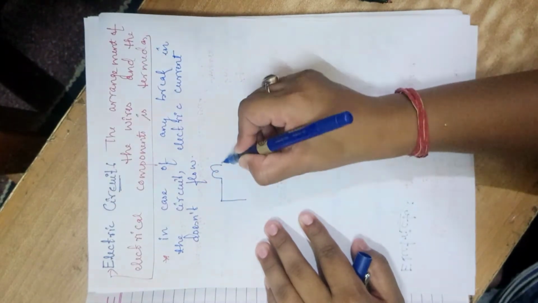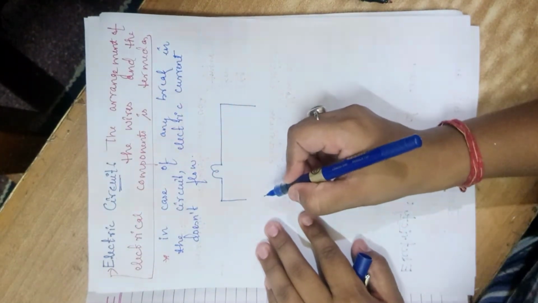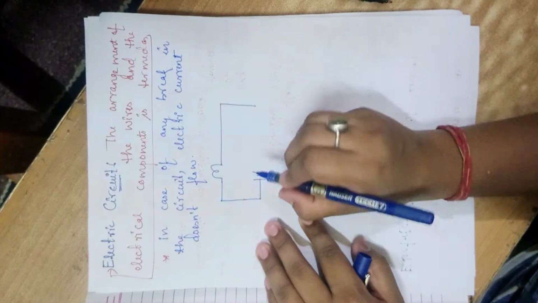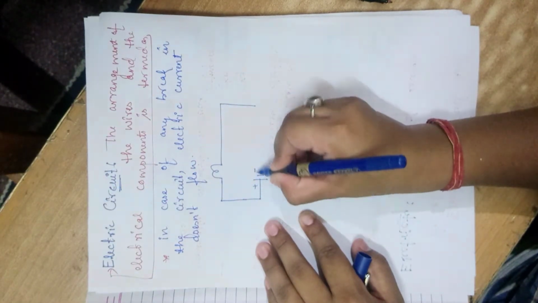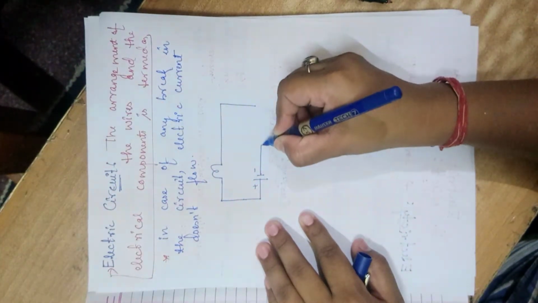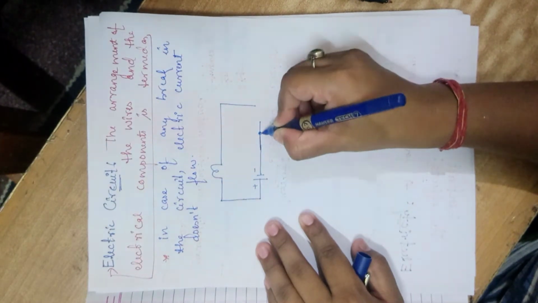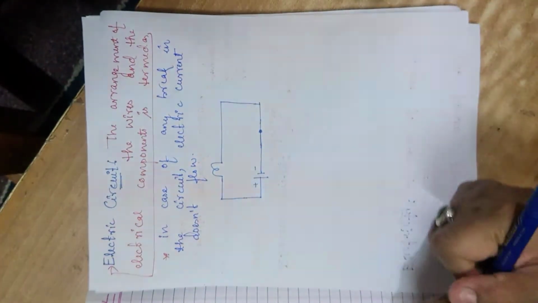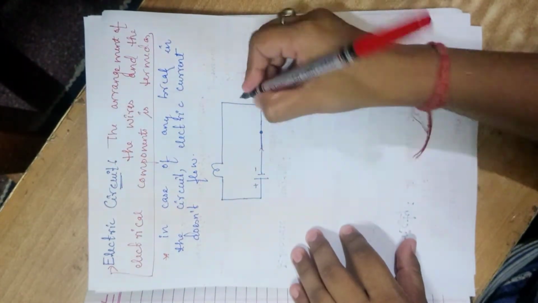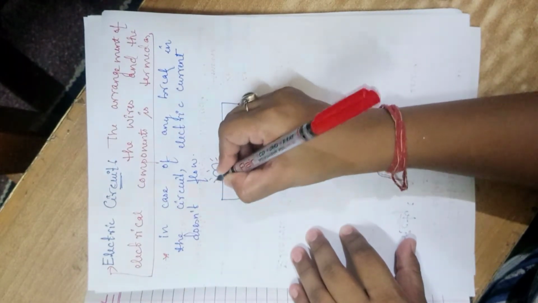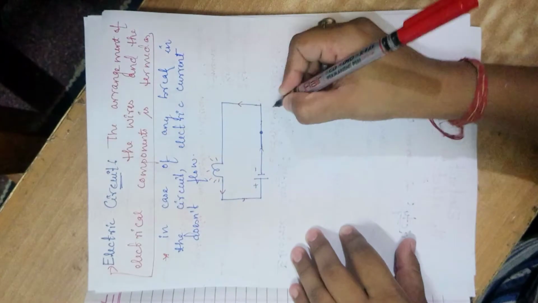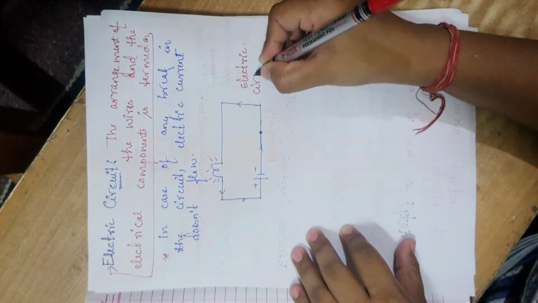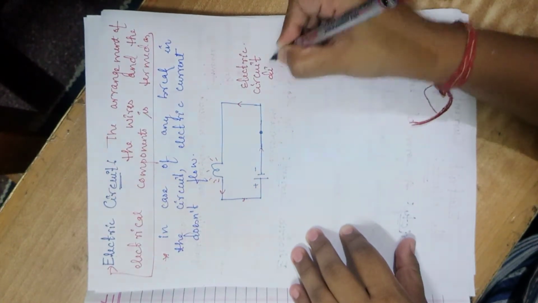We have this electrical component over here, and we'll put in a battery over here. I'll tell you what this positive and negative is and what this dot means. Okay, and the electric current is flowing. This is actually glowing. In general the electric circuit looks like this electric circuit diagram. I must write it in full.